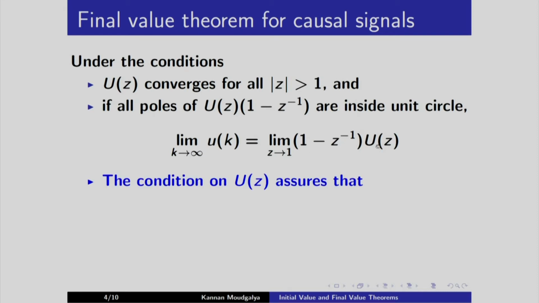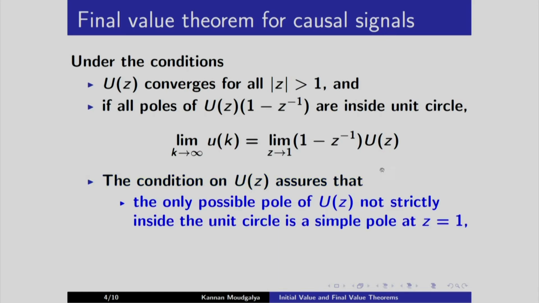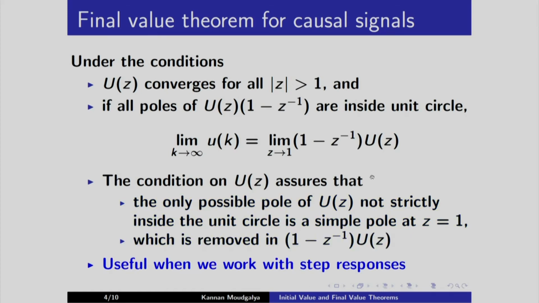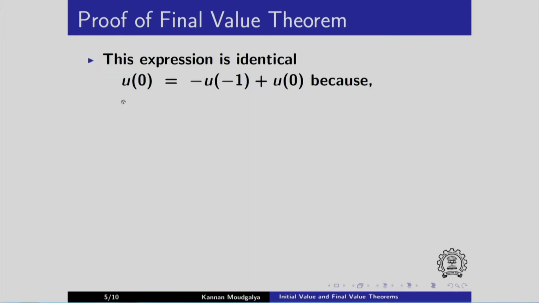So on the right hand side, we are multiplying U of z with this factor. This helps because it can handle one pole of U at z equals 1. If there is a pole like that, then these two will cancel each other. This is useful when we work with step responses. Let us see the proof of final value theorem.